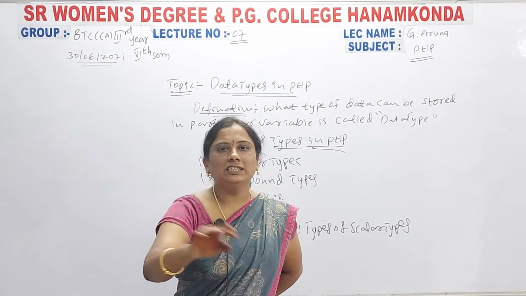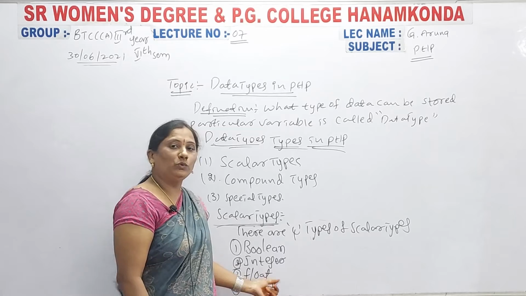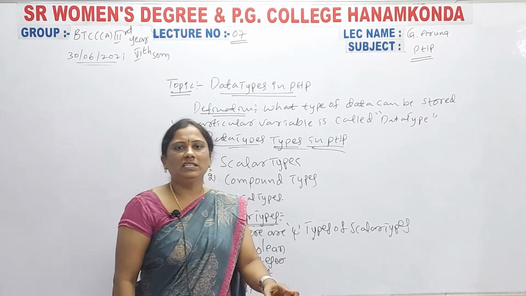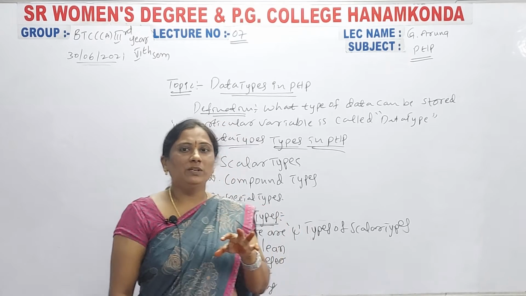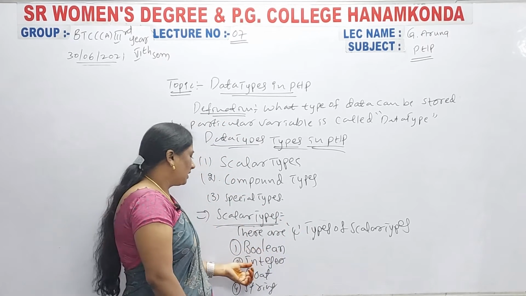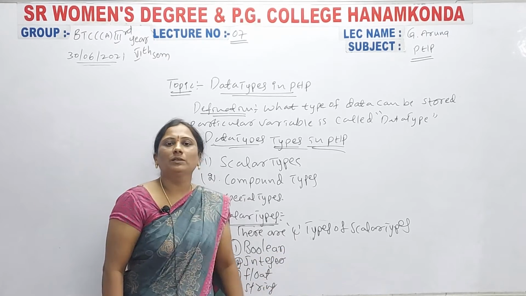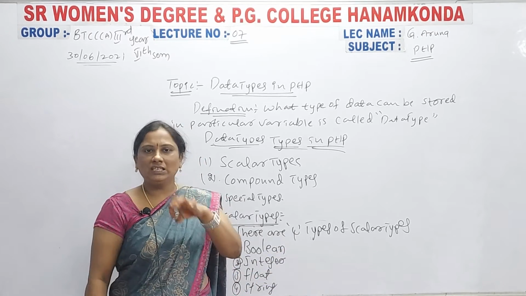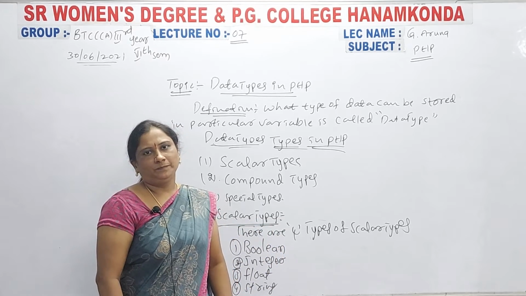Three of those data types you already know. What are those three data types? Integer you know, float you know, string you know. Why? Because in C language you have used integer, float, and string data types. Already you know the definitions, and the same definitions are here.